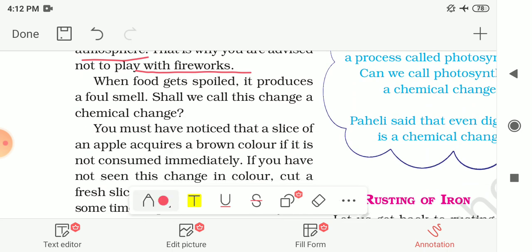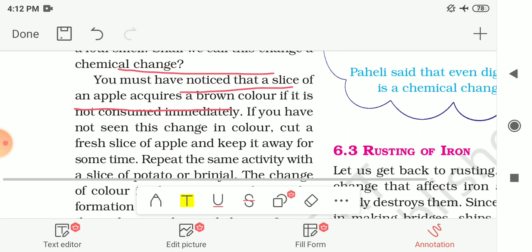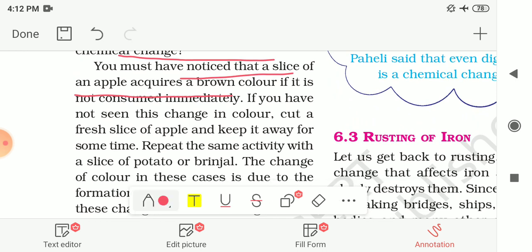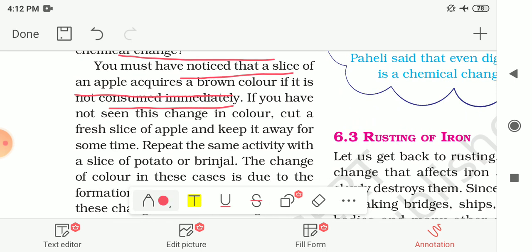Another one is when food gets spoiled, it produces a foul smell or bad smell. So shall we call this change a chemical change? Yes, the spoiling of food is a chemical change. And you must have noticed that a slice of an apple acquires a brown color if it is not consumed immediately. If we do not eat the apple immediately, then after some time you will notice a brown color on the cut apple.